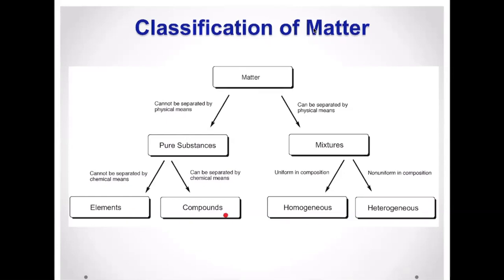Compounds can be separated into elements by chemical reactions, but elements cannot be broken down any further. Okay, mixtures. Mixtures, you can have two types. If they look the same throughout, it's homogeneous. If you can see the different parts, it's heterogeneous.